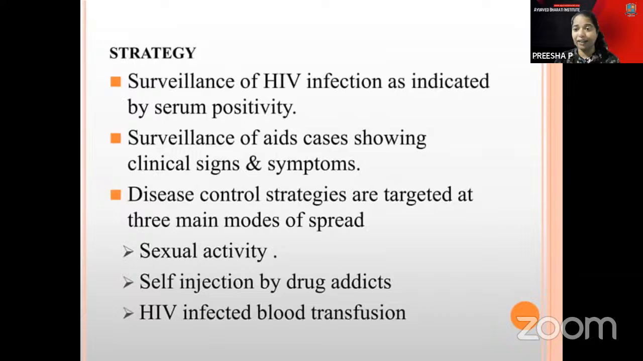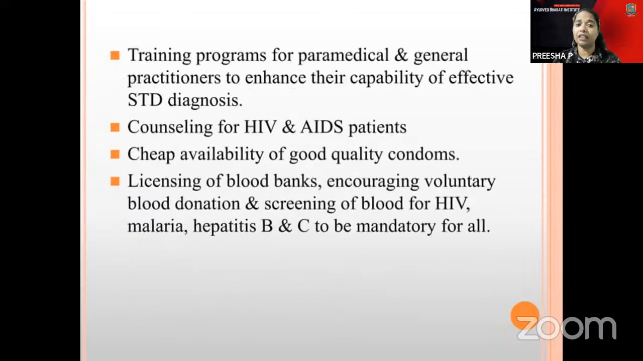When you come to the strategies to control AIDS, there is surveillance of HIV infection, which is done by the serum positivity test. There are also disease control strategies, especially in the cases of sexual activity or drug addicts, where you can make them aware, and regarding HIV infected blood transfusion, the blood should be checked prior to transfusion. Mainly there are counseling sessions, and confidentiality of HIV patients is maintained. Blood banks should be licensed, and voluntary blood donation with screening of blood for HIV, malaria, hepatitis B and C can be done.